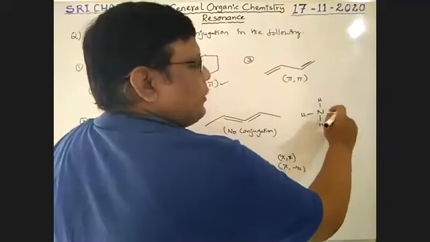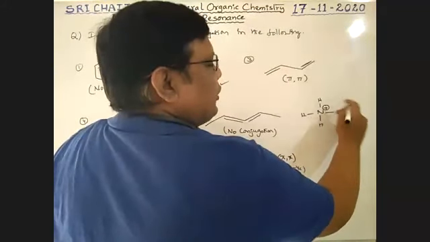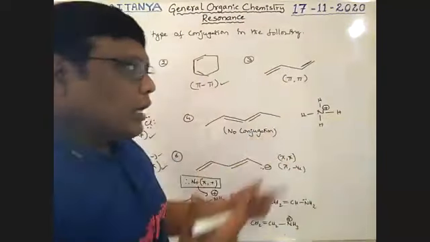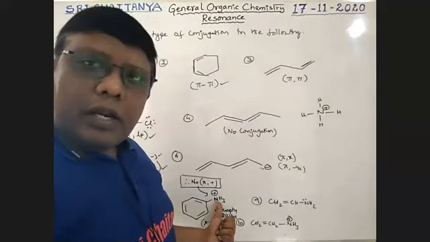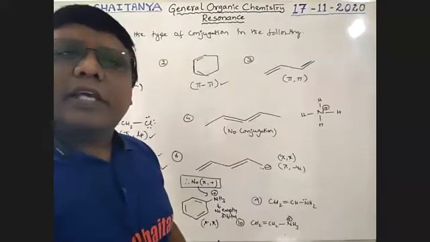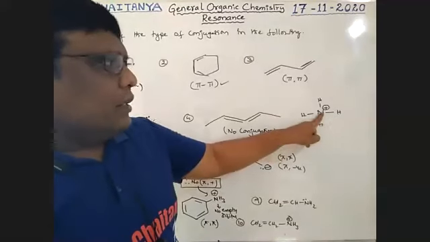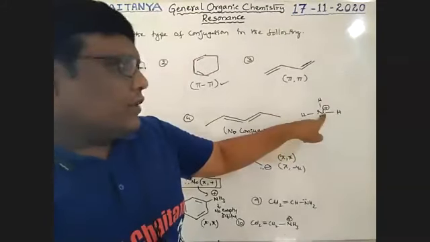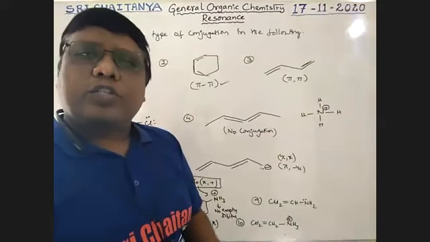This lone pair is donated to this H plus ion. Now this one gets a positive charge, boys. That means all the orbitals are filled here. Just like this, here also all orbitals are filled. No empty orbital is there. Because this is donated to this one, that's why this nitrogen loses an electron. That's why it is considered lone pair, positive charge.